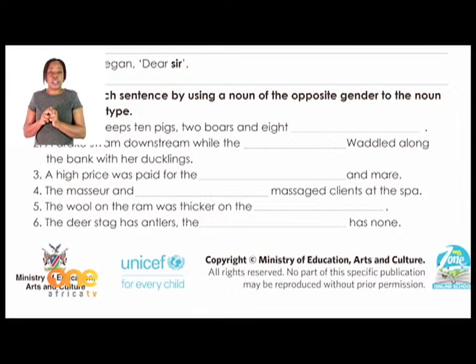Okay, so you are going to fill in the correct gender in the line there. So you do the same with number 3, number 4, number 5, and number 6, by just checking the word that is bold. It's the one that you have to change to the correct gender.